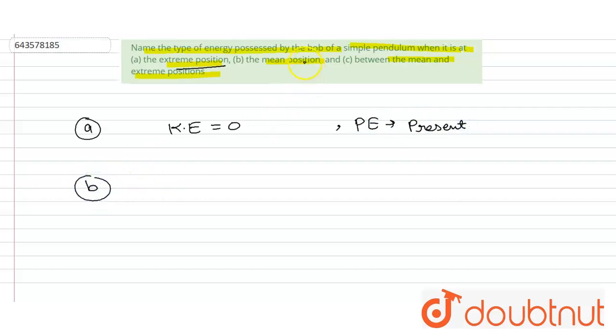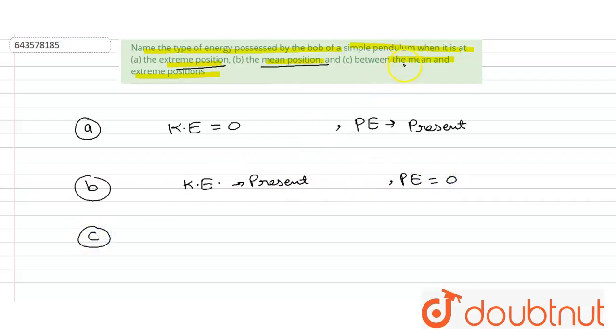B part. When the bob is at the mean position, the velocity is maximum, so only kinetic energy is present and potential energy will be 0.